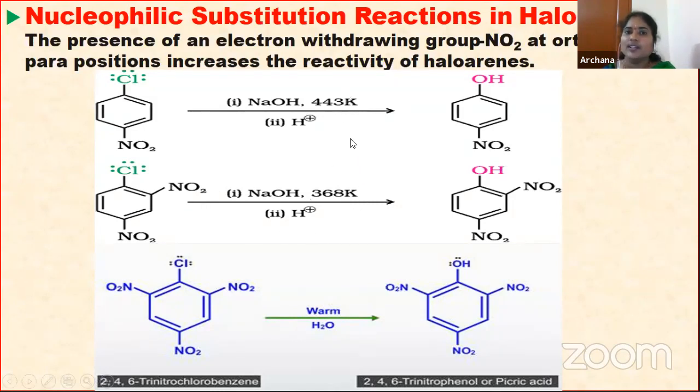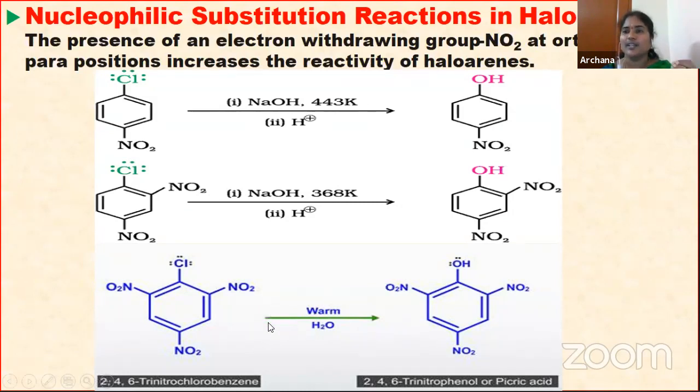If you compare this one, it takes 443 Kelvin. See here, the temperature required is less. Therefore, attacking of the nucleophile will be easy. So this is because of what? Due to the presence of electron withdrawing groups at ortho and para positions. See children, in this example the NO2 groups are present at the two ortho positions and the para position. When 3 NO2 groups are there, the reactivity of haloarenes still increases.